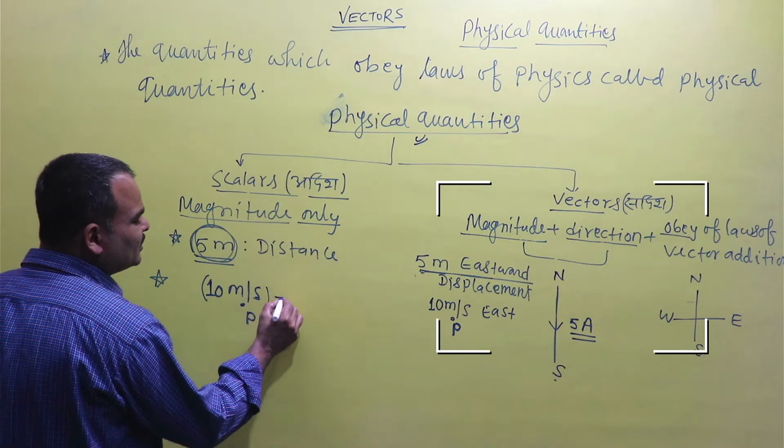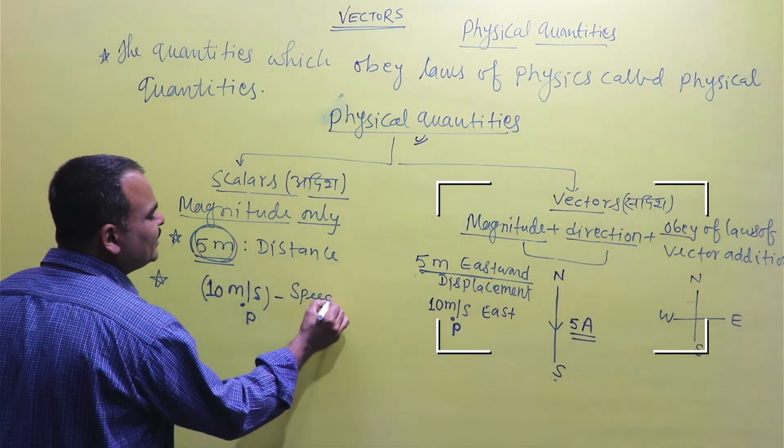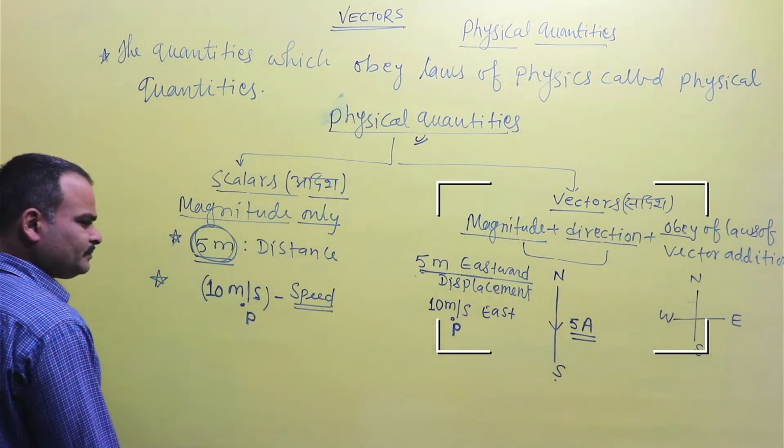So 10 meter per second is called speed and it is a scalar quantity.